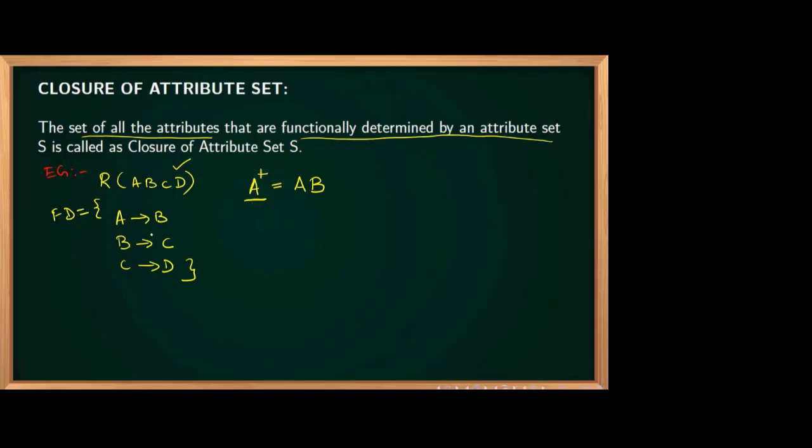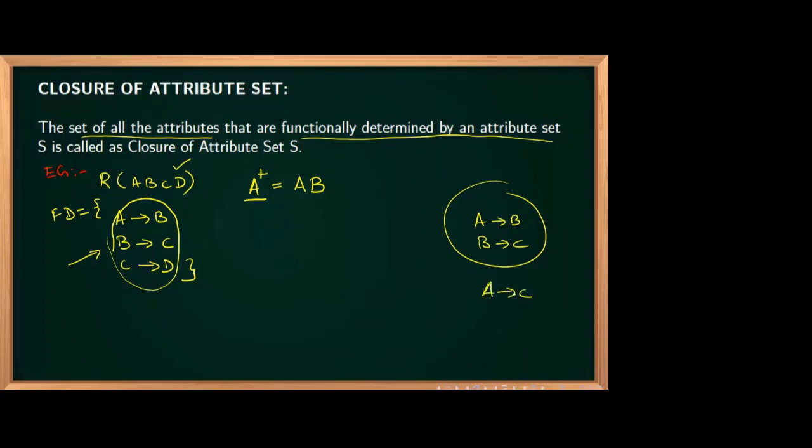What we are finding is not these particular functional dependencies directly. I normally call them explicit and implicit. These functional dependencies are explicitly given. A determines B, B determines C, and C determines D, we know just by seeing them. But there may also be some implicit functional dependencies. Can you tell one implicit functional dependency for this one? Explicit is this one. Can you tell one implicit?